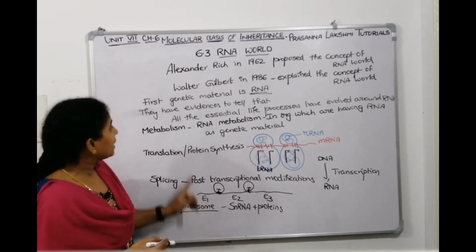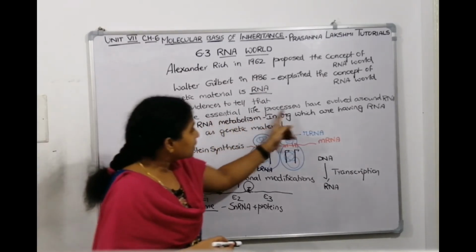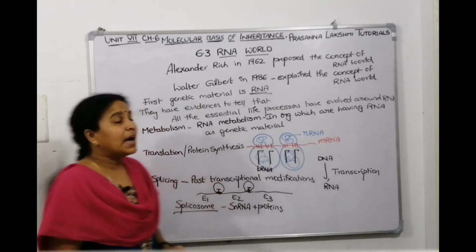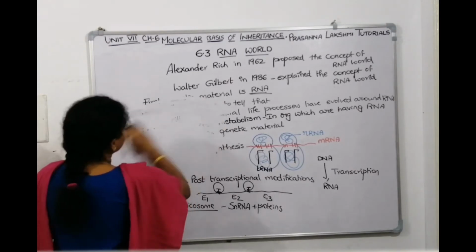So scientists say that all the essential life processes have evolved around RNA. They say that RNA can act as a catalyst.